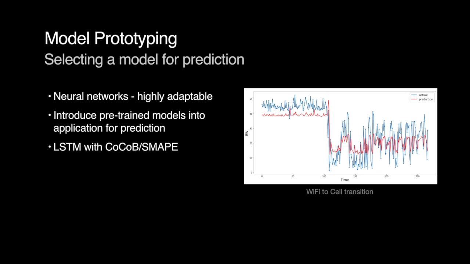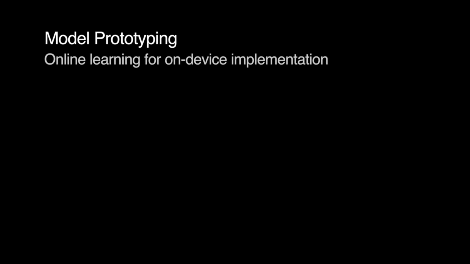However, since this model was trained off-device in a slightly different setting, it doesn't quite predict the throughput correctly for the first case. This is what online learning can fix. Just as I did with the model prototyping, I was able to take online learning off the device and simulate it using Python and Jupyter.